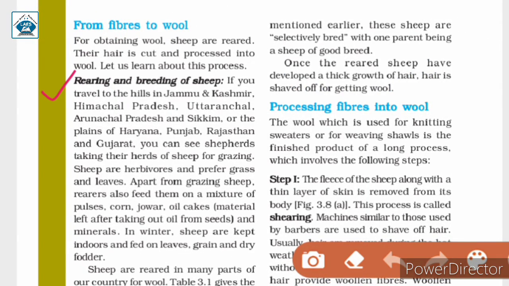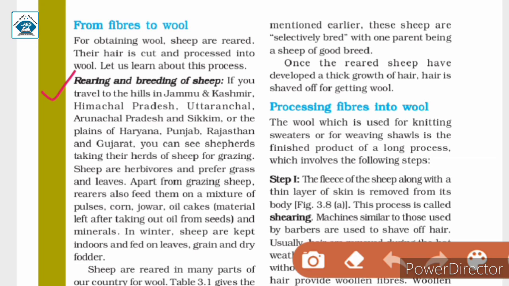Rearing and breeding of sheep. If you travel to the hills in Jammu and Kashmir, Himachal Pradesh, Uttaranchal, Arunachal Pradesh and Sikkim, or the plains of Haryana, Punjab, Rajasthan and Gujarat, you can see shepherds taking their herds of sheep for grazing. Sheep are herbivores and prefer grass and leaves.